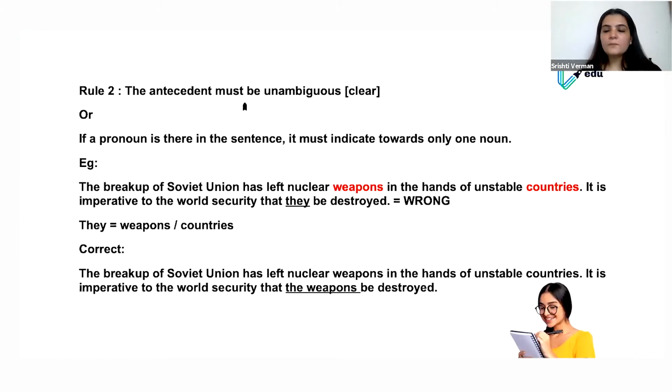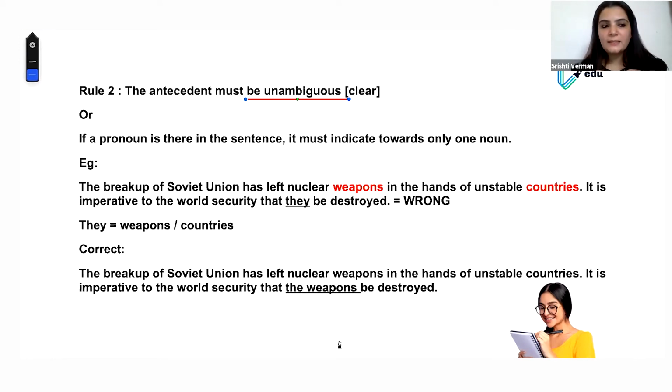So it's a trail, you can say: you learn one thing, it connects with the other thing. The meaning should be unambiguous, as we were just talking. It should be crystal clear. If a pronoun is there in the sentence, it must indicate only one noun. This is very simple. I have taken a lengthier question, as GMAT gives, but just to understand this rule, guys: if a pronoun is there in the sentence, it must indicate only towards one noun. That confusion, that ambiguity, shouldn't be there.